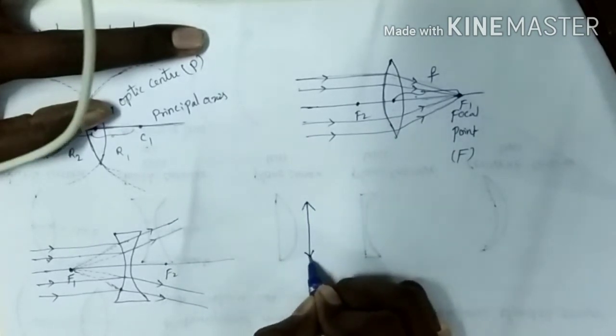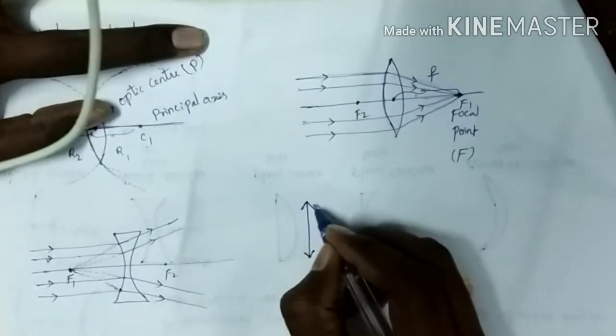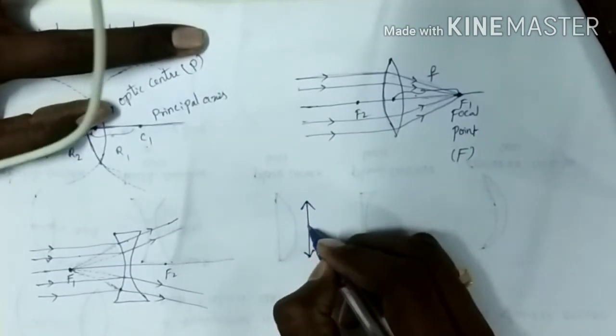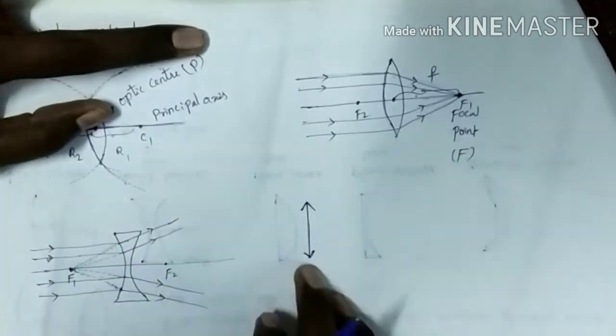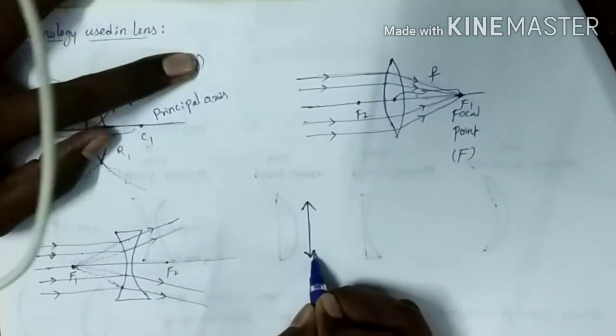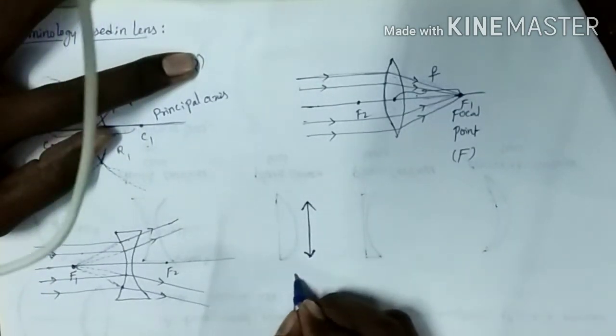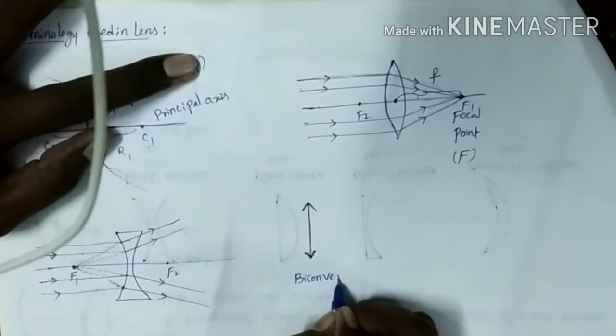Why? Because the curved surfaces bulge out in the biconvex lens. This is the symbol for the biconvex lens.